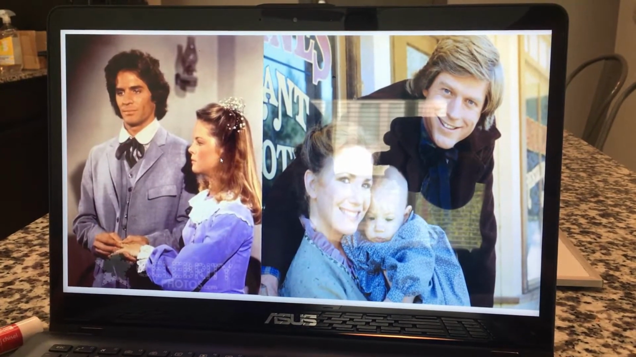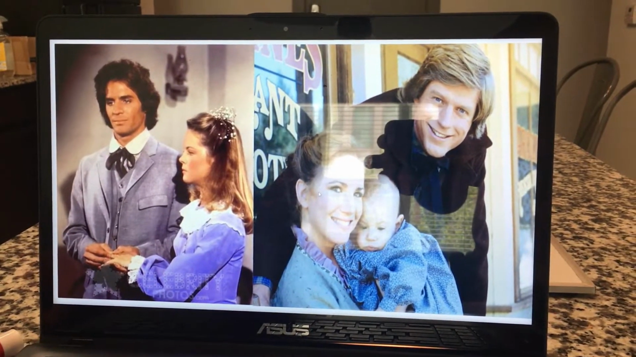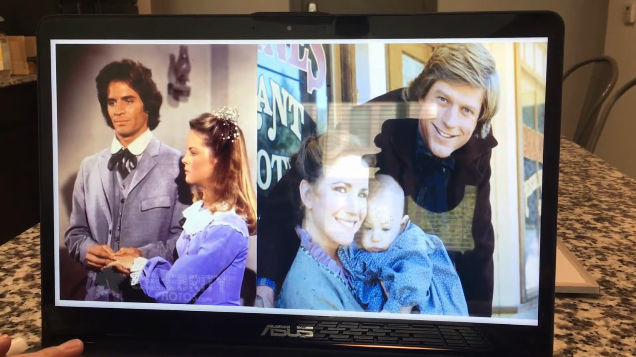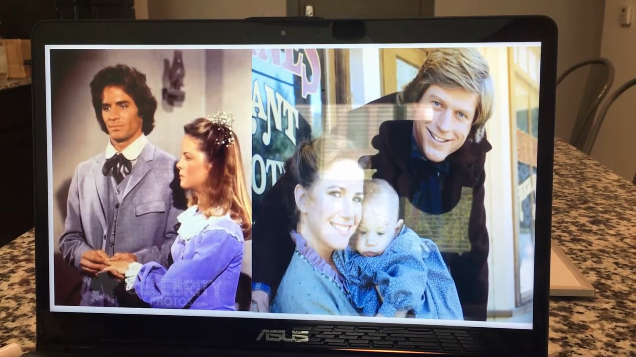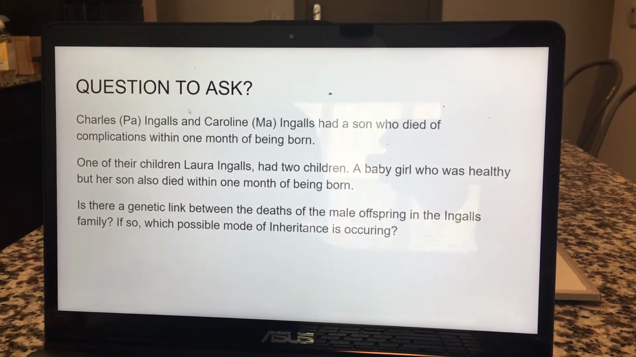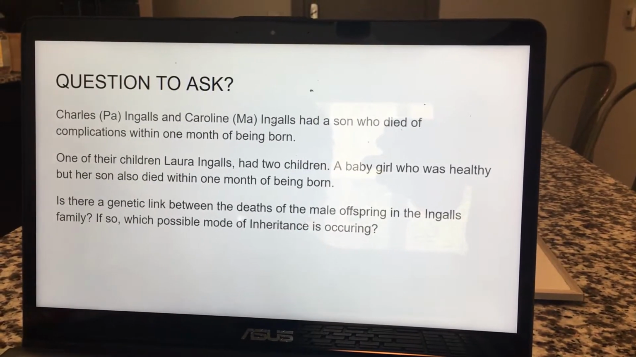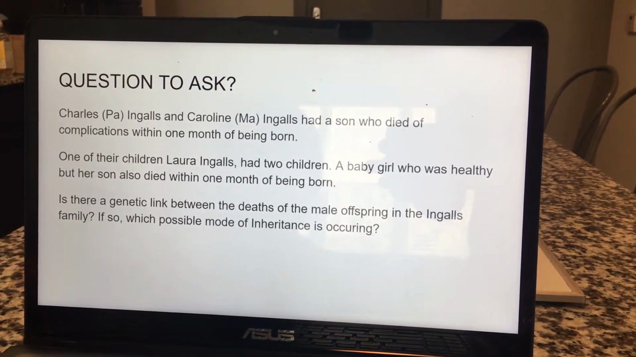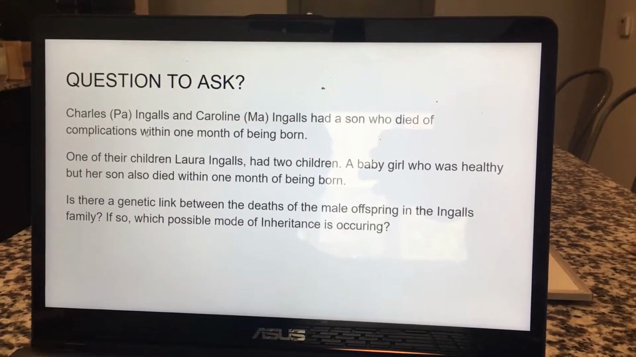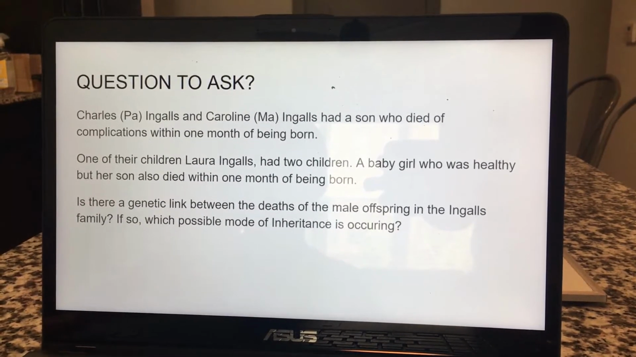This is Mary, and she married a guy named Adam, and they had a son. This is Laura and Almanzo, who had a baby girl named Rose, and they also had a son who later died. So the question to ask, genetically speaking, is Charles and Caroline Ingalls, the parents, the grandparent generation, they had a son who died of complications within 1 month. Their son died. They had 4 other children, all girls, who were fine.